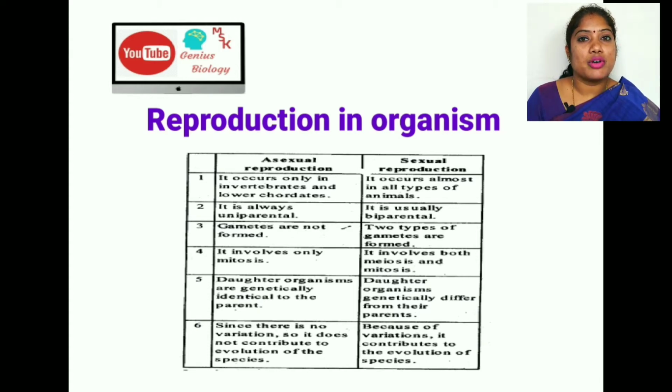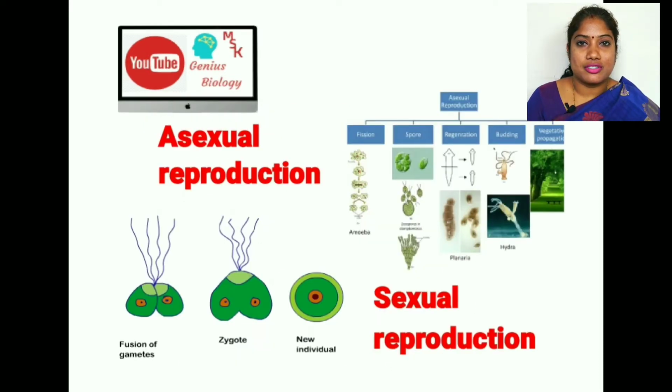The important thing you have to remember is, in asexual reproduction there are no variations. Why are there no variations in asexual reproduction? As I said before, there is no fusion of male and female gametes resulting in the formation of the offspring. In asexual reproduction, a single individual that we call the parent is dividing into two daughter cells. So why is there no variation here?